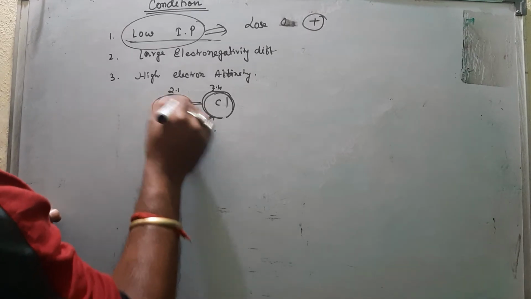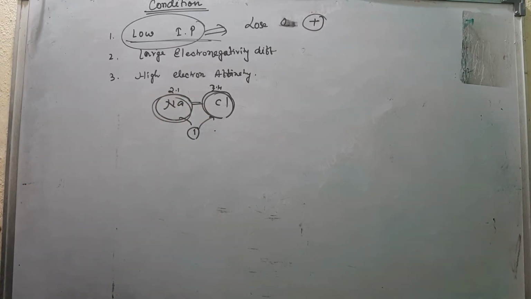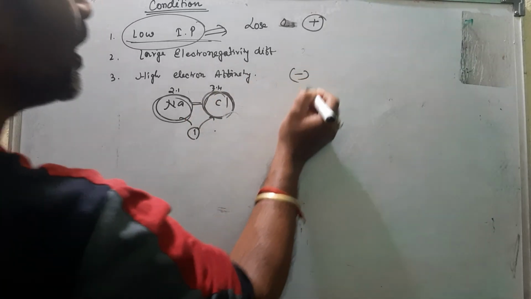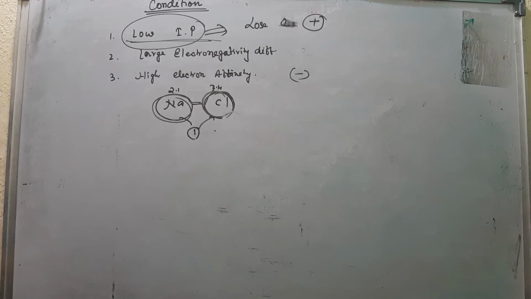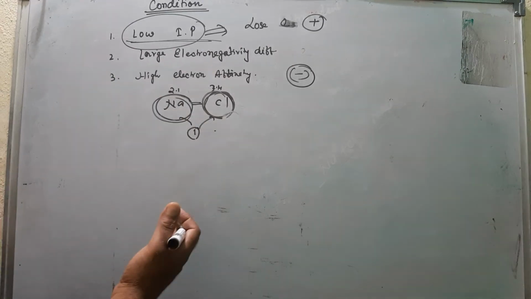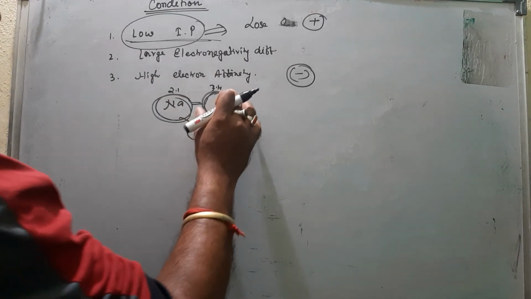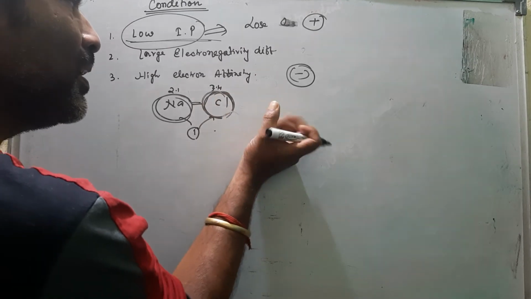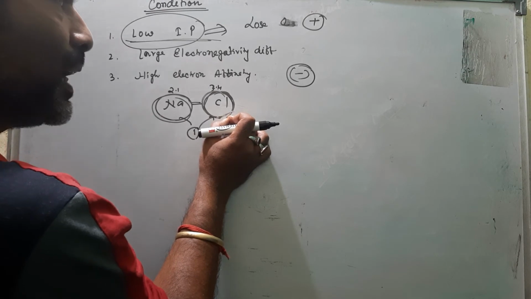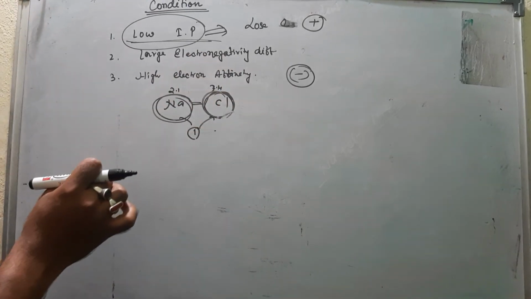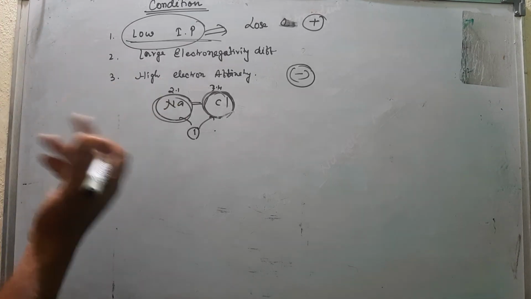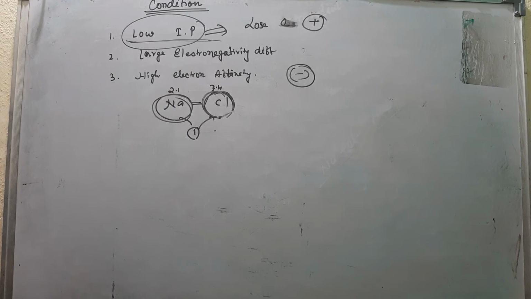If there is a big difference between their electronegativity, one metal that is low in ionization potential, and the non-metal whose electron affinity is more, that means it is quick to change into a negative ion, easy for it to form a negative ion. How is it easy to form a negative ion? If the element easily accepts one electron, then it is easy for them to form a negative charge. So chlorine, generally the non-metals, have high electron affinity. That means they always want electrons to complete their octet. So these are the conditions.